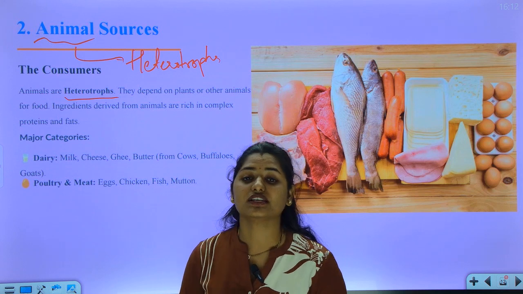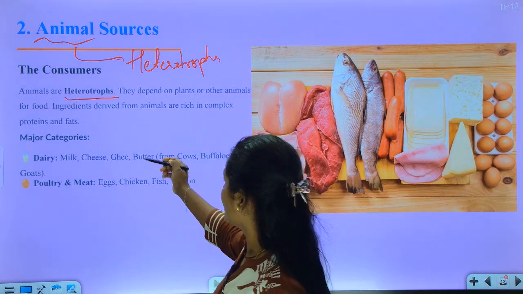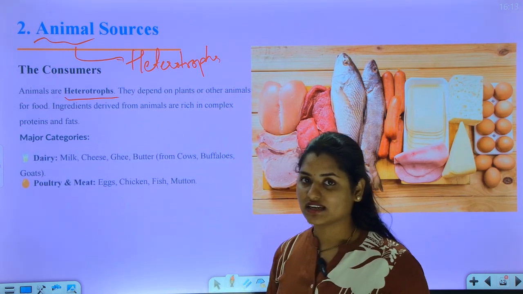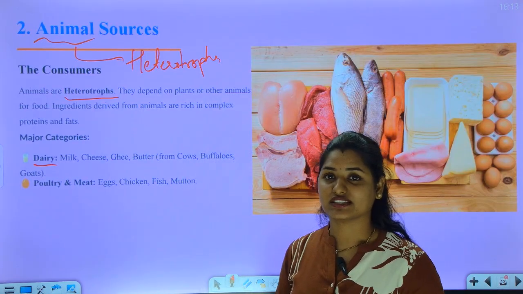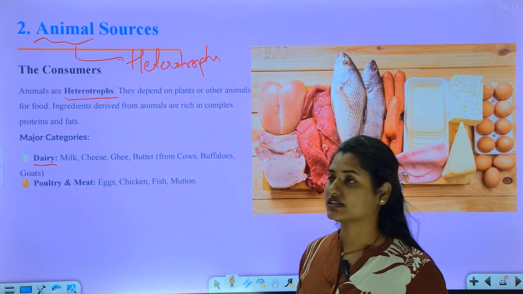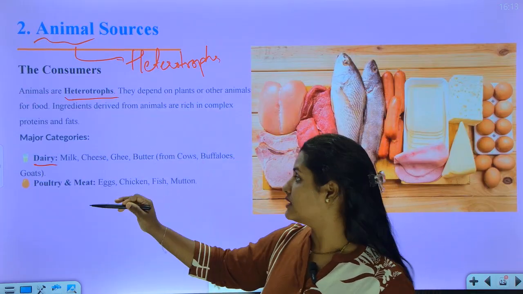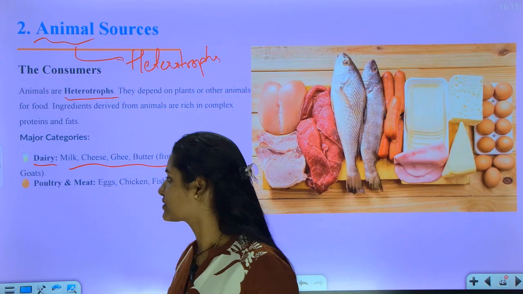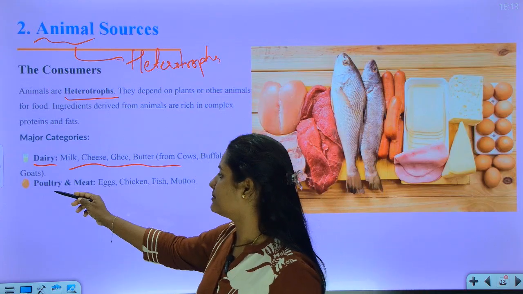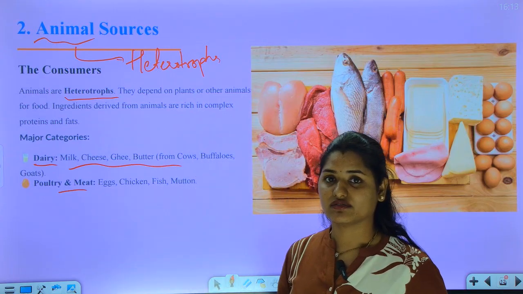So that's why they are called heterotrophs, right? And coming to categories of animal sources, first one is dairy, that means milk, cheese, curd, butter, everything. So this is also an animal source. These we get from cow, buffalo. And coming to poultry and meat, so eggs, chicken, fish, meat.